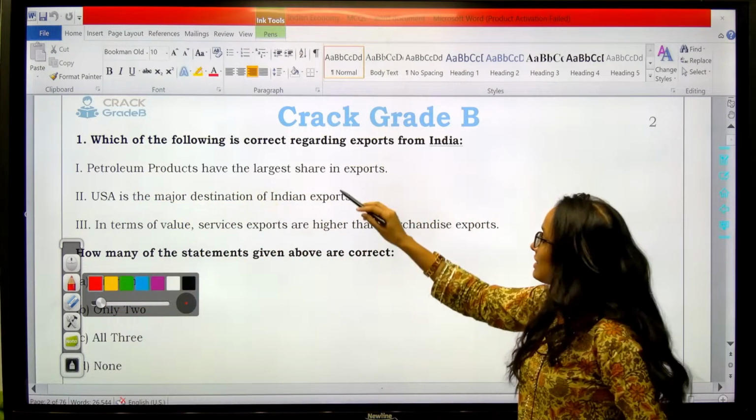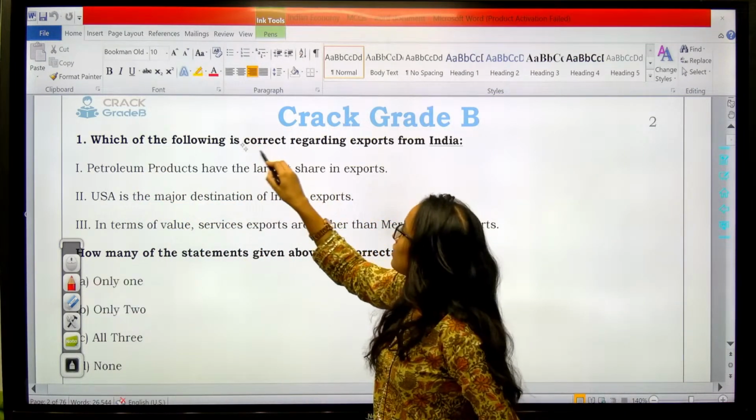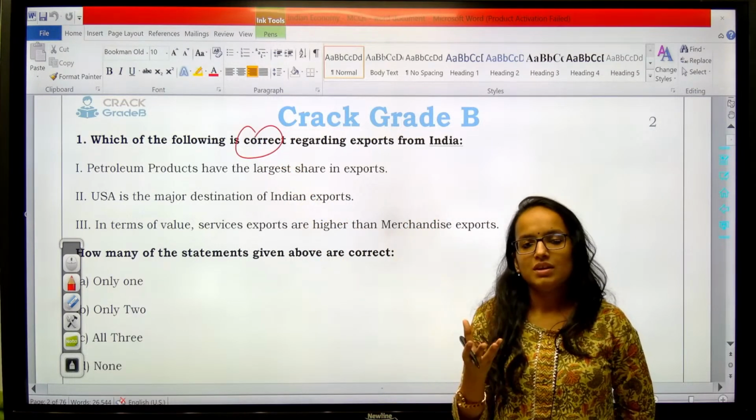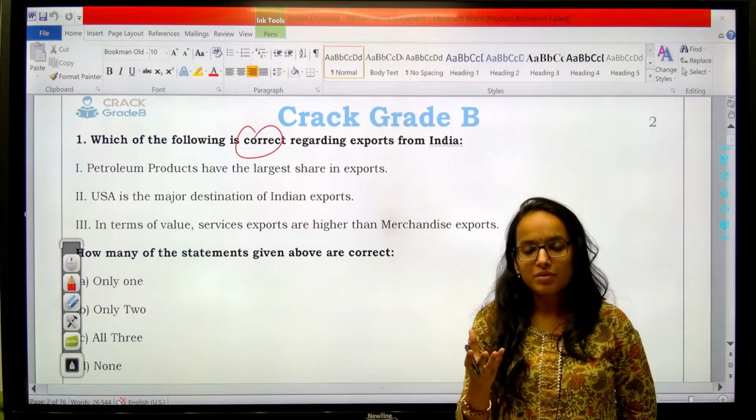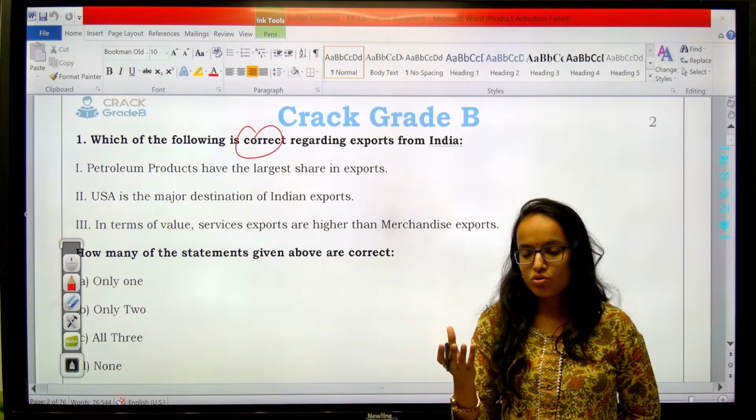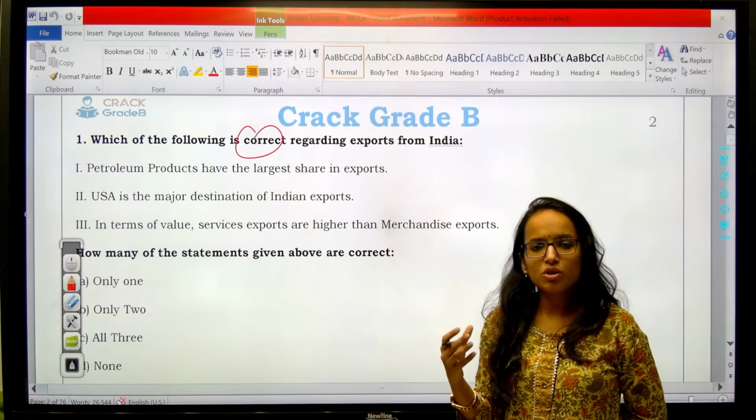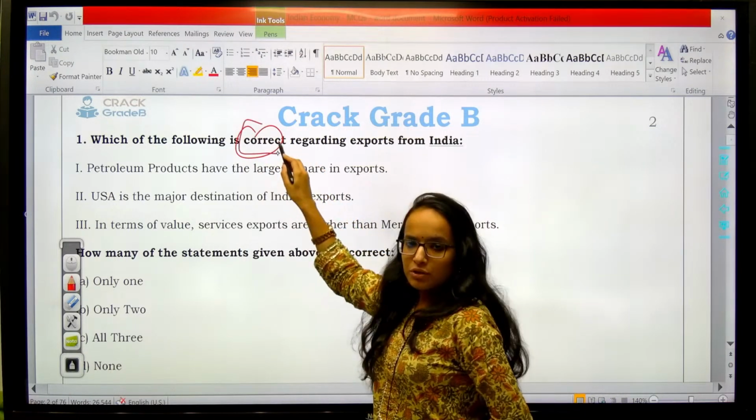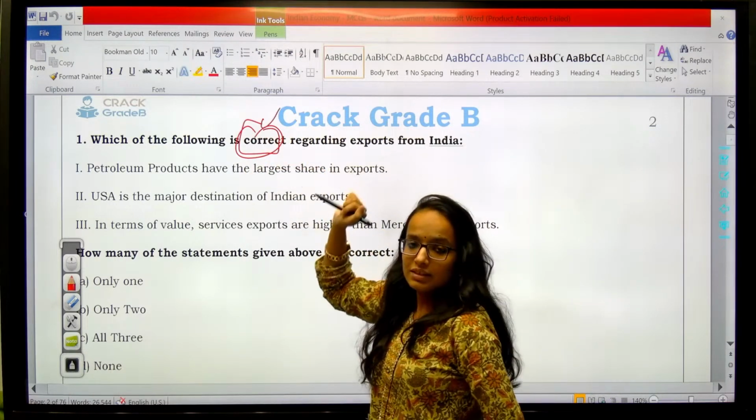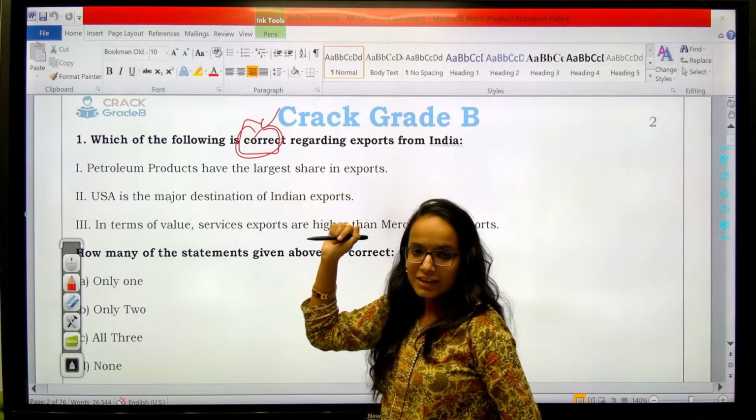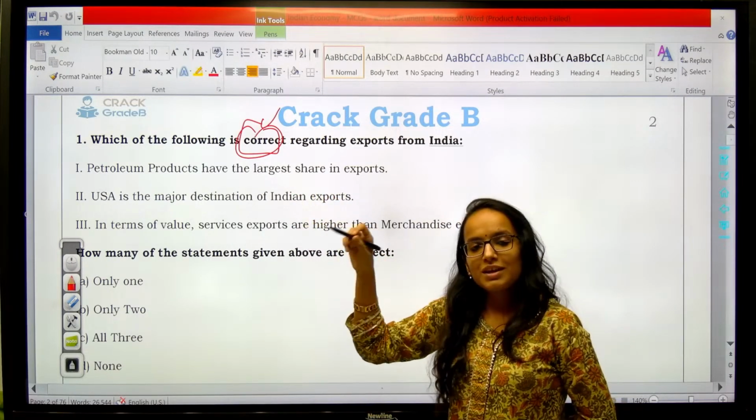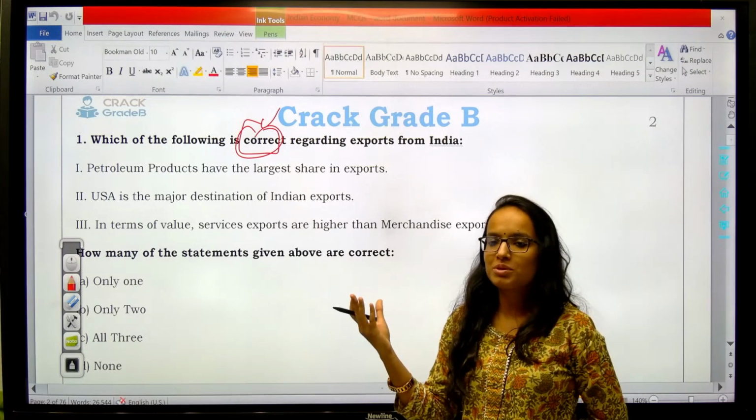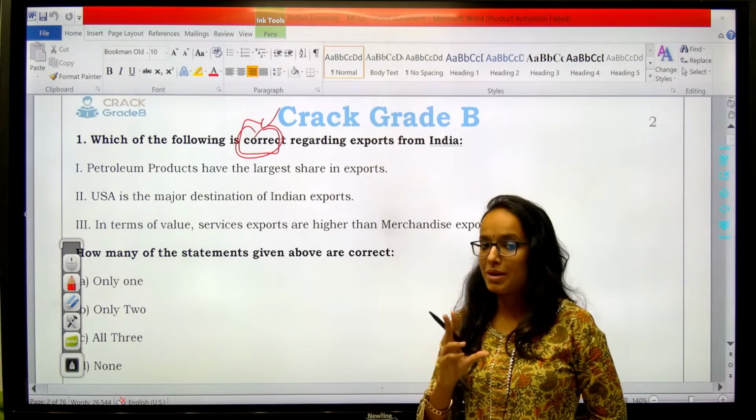Which of the following is correct regarding exports from India? Always remember, while reading the questions, because the exam happens in an offline mode, you are provided with the question paper, and although it is not allowed to mark, you can mark slightly so that you remember whether correct is being asked or incorrect is being asked, right? Otherwise what happens is you know the concept, but you mark the wrong answer because you get confused between correct and incorrect. So first thing you should remember is this, okay?